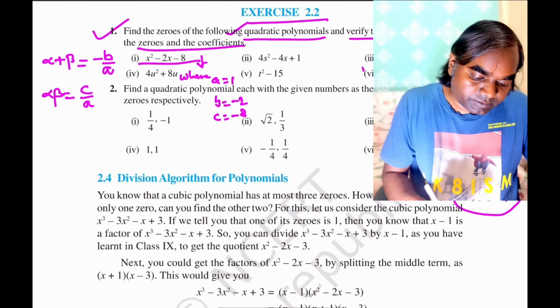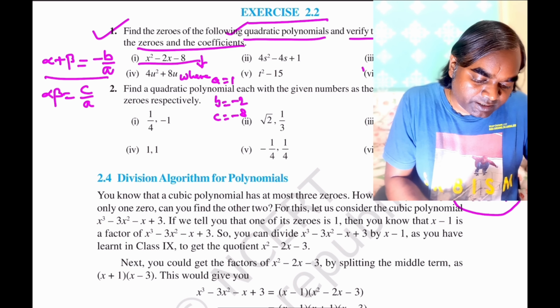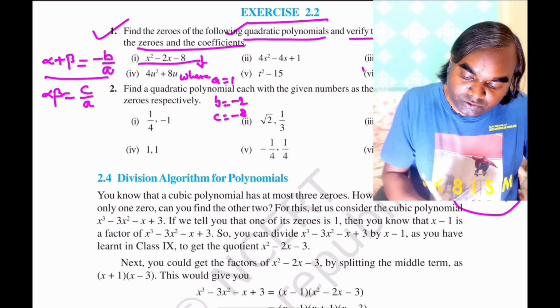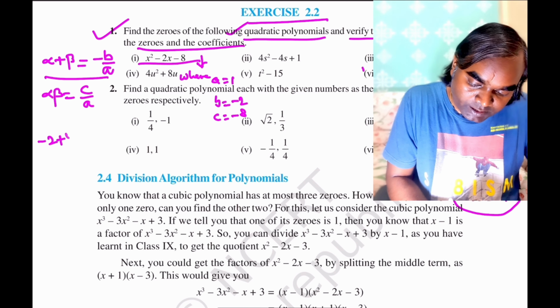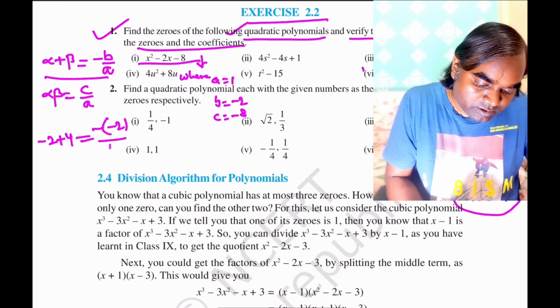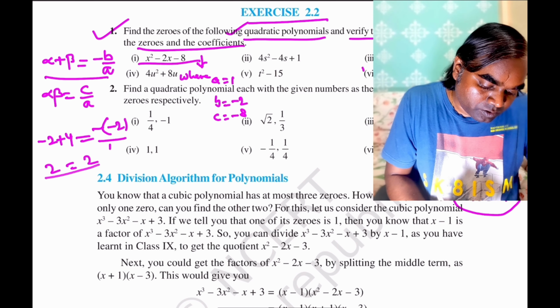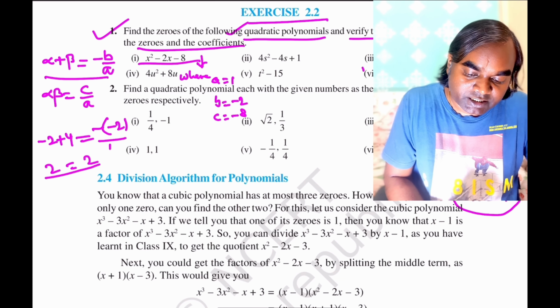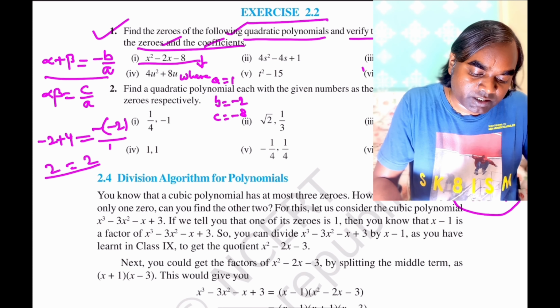So you can verify that alpha plus beta is equal to 2: minus 2 plus 4 is equal to minus b by a, where b is equal to minus 2 and a is equal to 1. So 2 is equal to 2. So it is satisfying the relationship between the zeros and the coefficients.